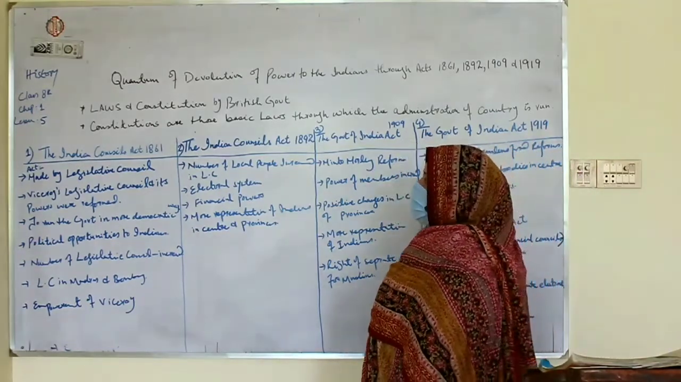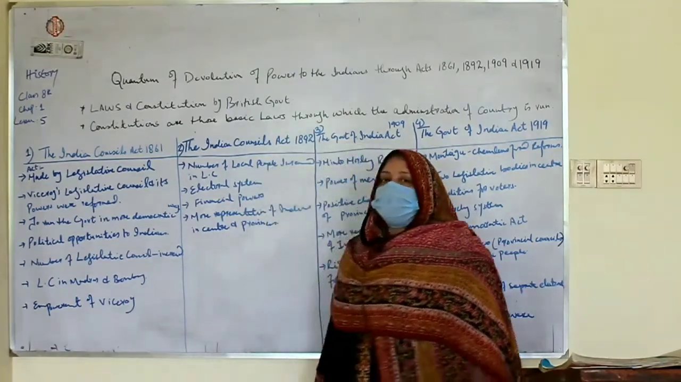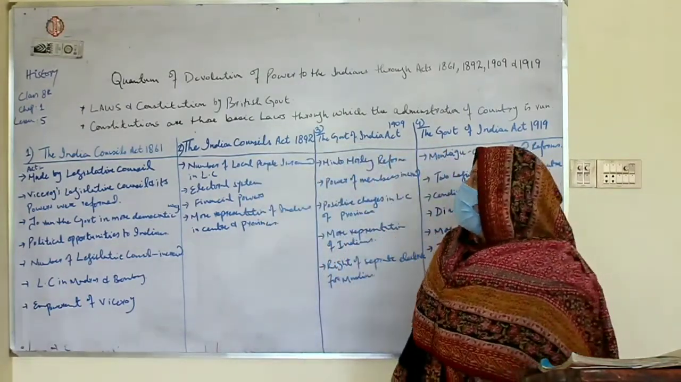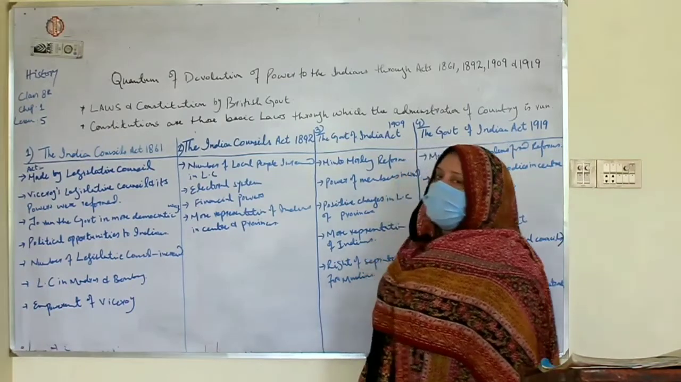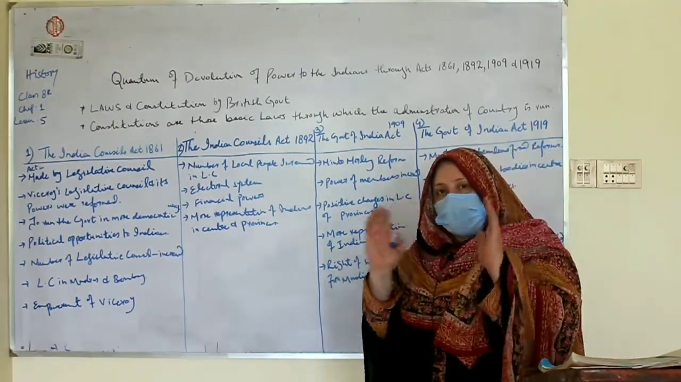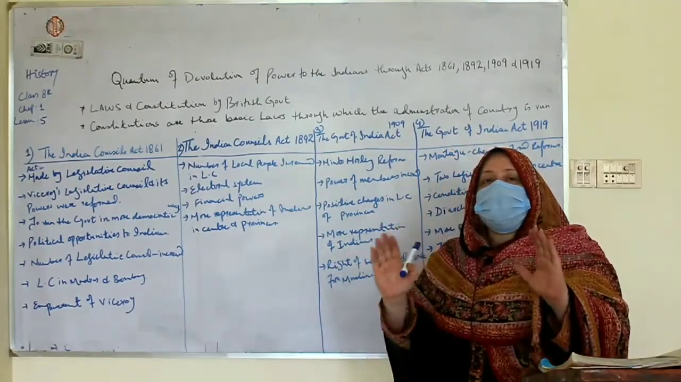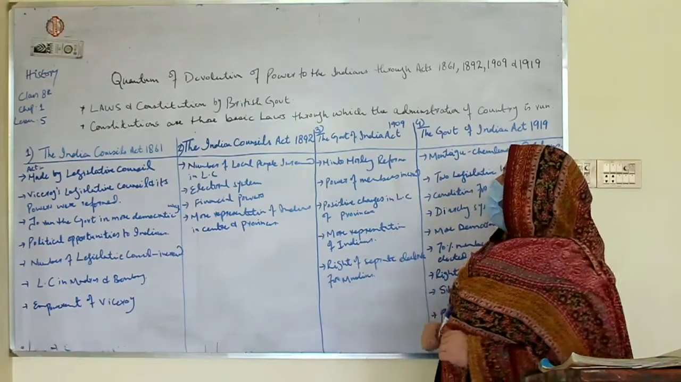So I hope now you have understood that law is the system of rules through which the actions of the people are monitored. Constitutions are the basic laws through which the machinery of the government is run. An Act is a law which is made by the Legislative Council.